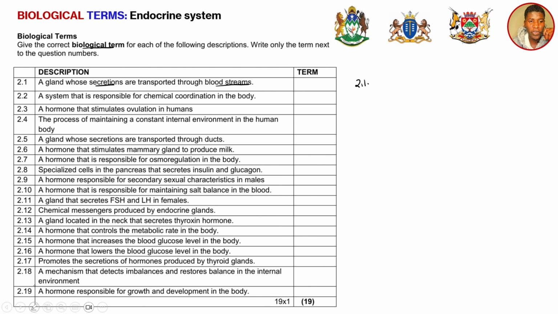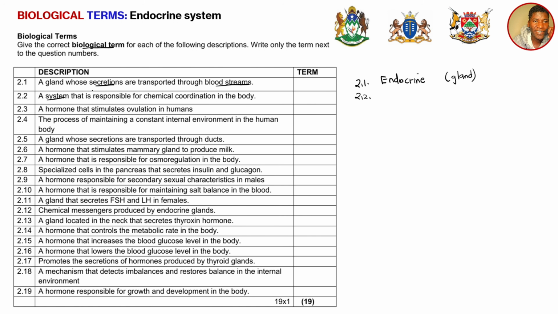So for 2.1, we are going to say that we have got an endocrine gland.